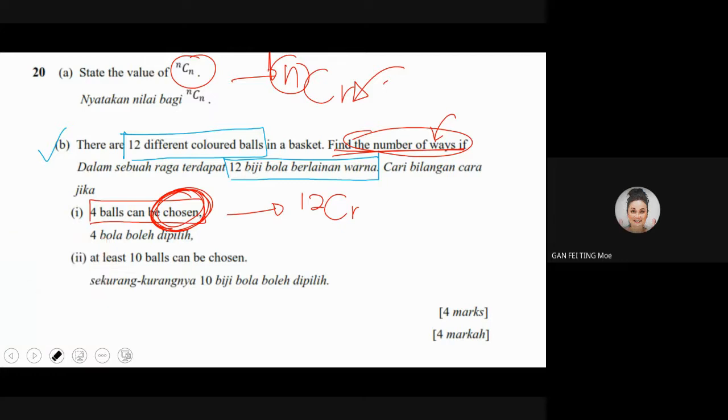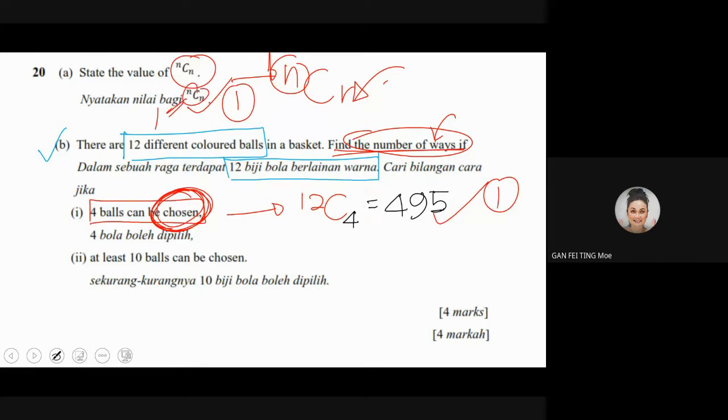Okay, 12C4. Very good. 495. So for here, you get marks, right? I'll consider this as 1 mark. When your value of this is equal to 1, you get 1 mark.